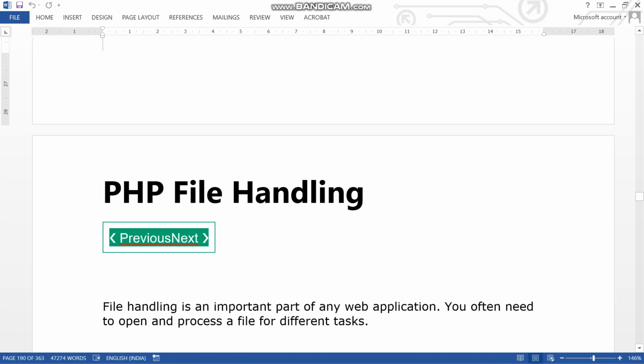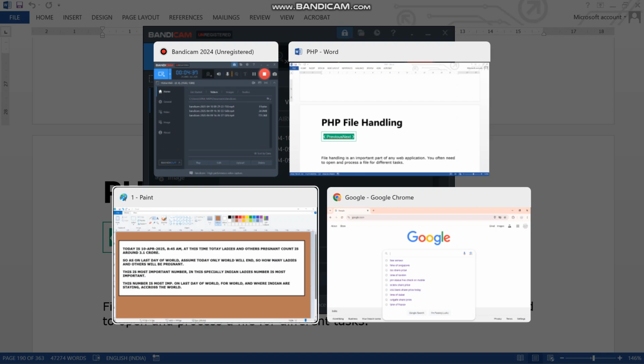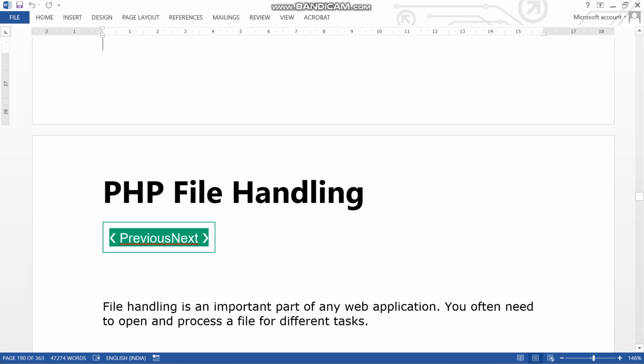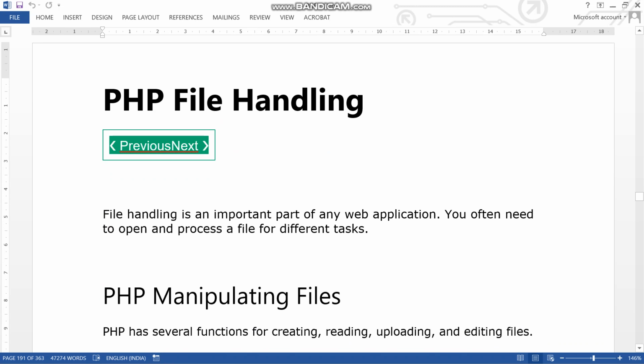First we will see what file handling actually is, the definition, and how everything connects to this topic. File handling is the most important part of a web application; you often need to open a process. This is given in English, and I basically explained it in simple language.